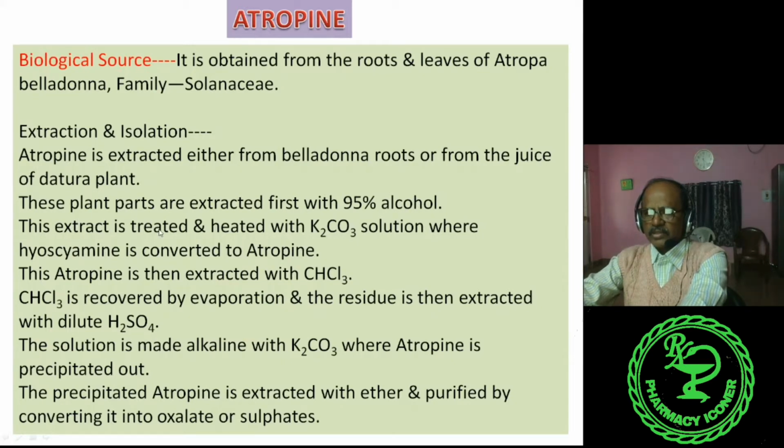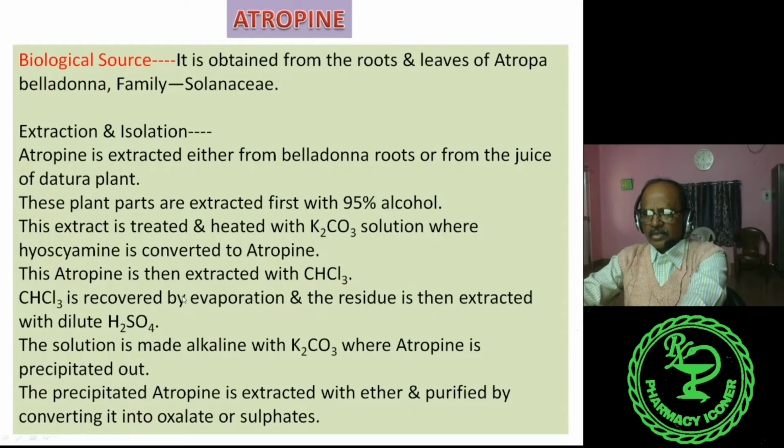This extract is treated and heated with potassium carbonate solution, where hyoscyamine is converted to atropine. So first of all, when it is heated with potassium carbonate solution, the hyoscyamine present in the plant parts is first converted to atropine. This atropine is then extracted with chloroform.